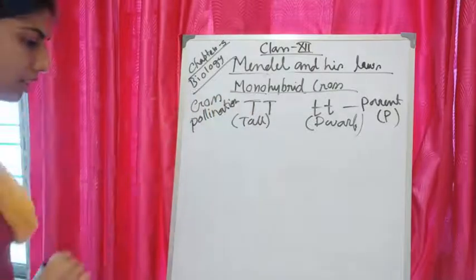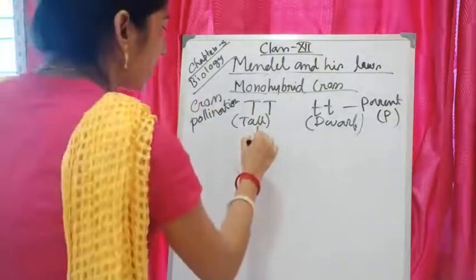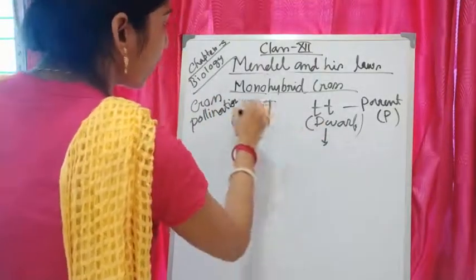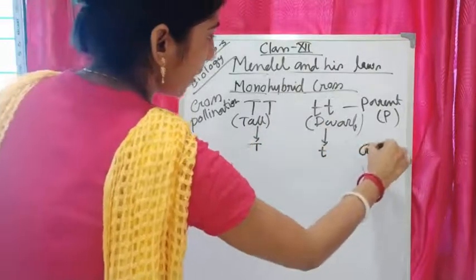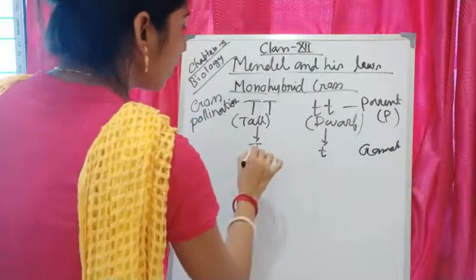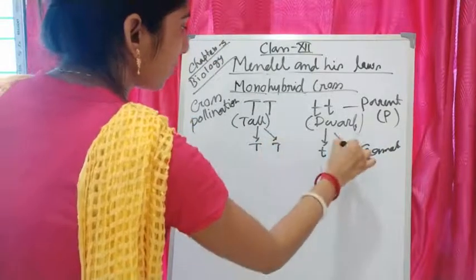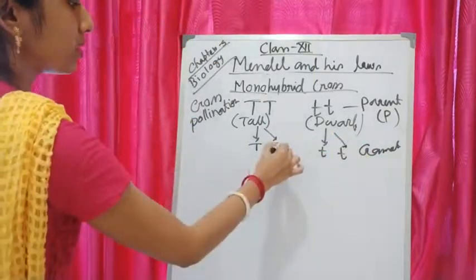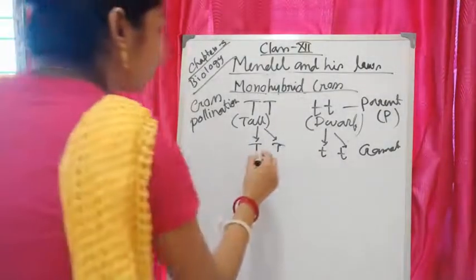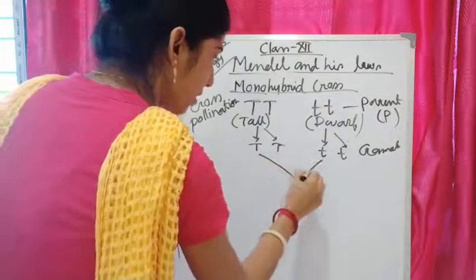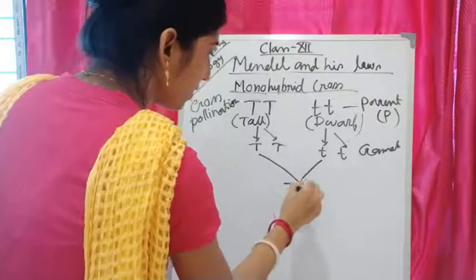So from these, gametes will be produced. From this one the gamete will be capital T, and from this one the gamete will be small t. Not only a single one, two gametes will be produced. As they are homozygous, the gametes will be the same. Now self-pollination will occur, so fusion of these gametes.